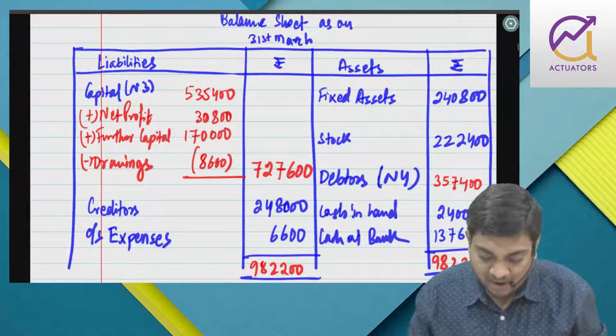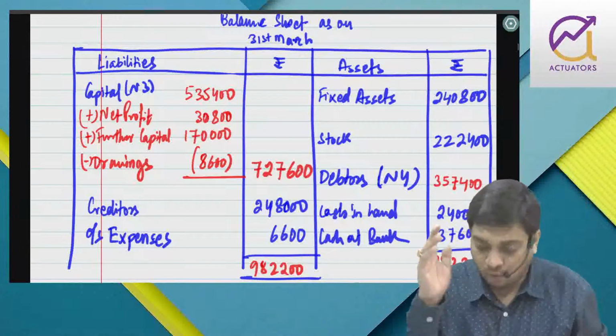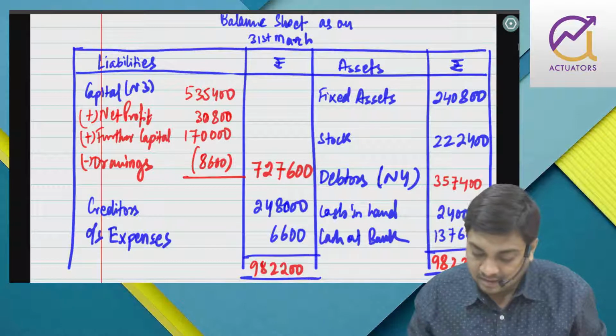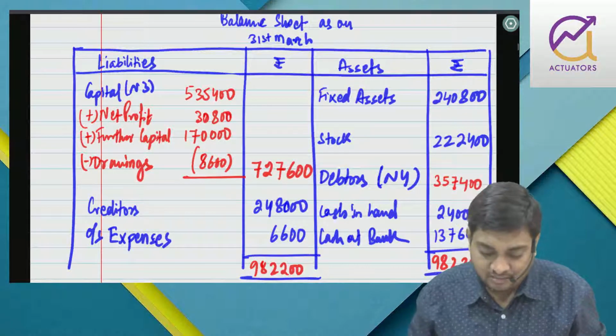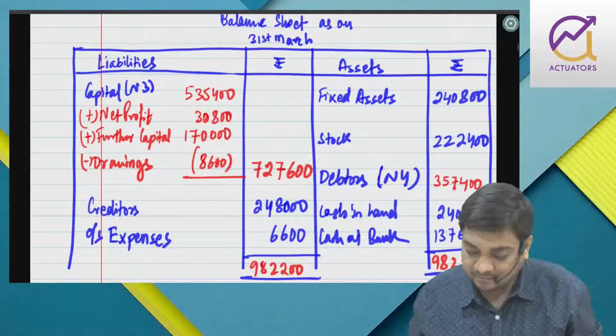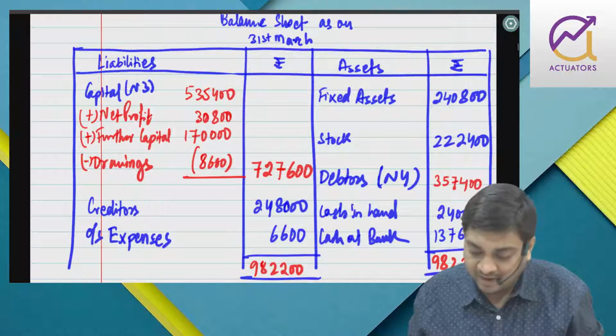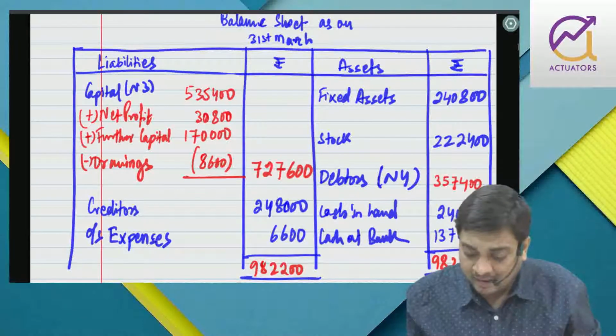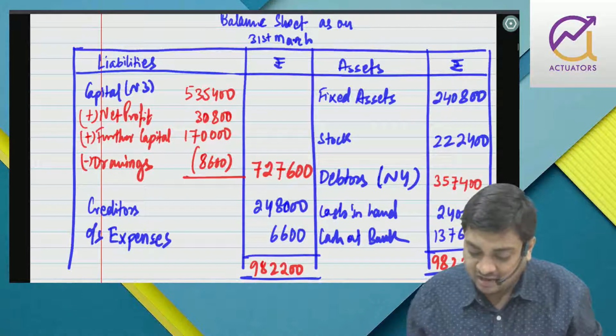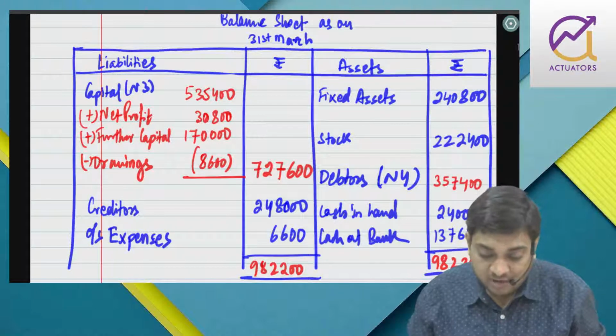Cash purchases, so minus 20,600 outflow. Expenses paid by cash minus 191,400. And then drawings by check, machinery by check, cash deposited 1 lakh, so cash outflow is minus 1 lakh.